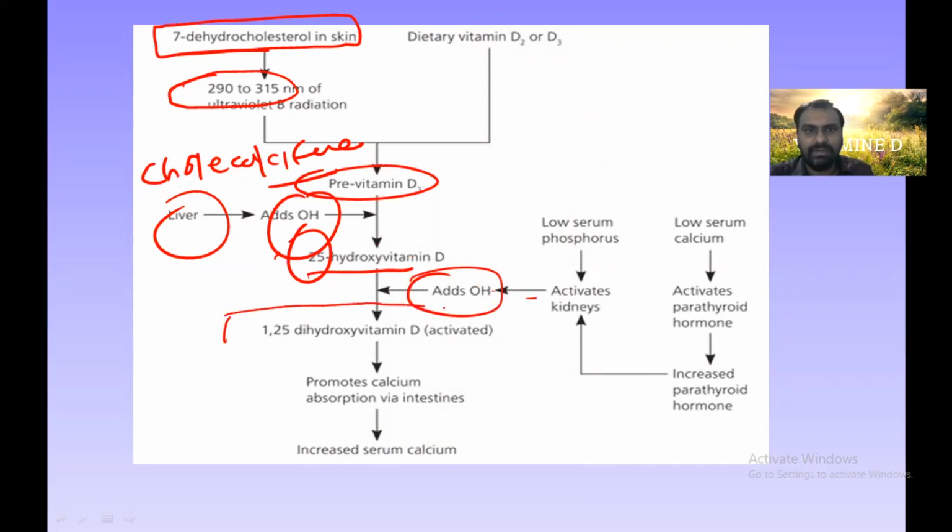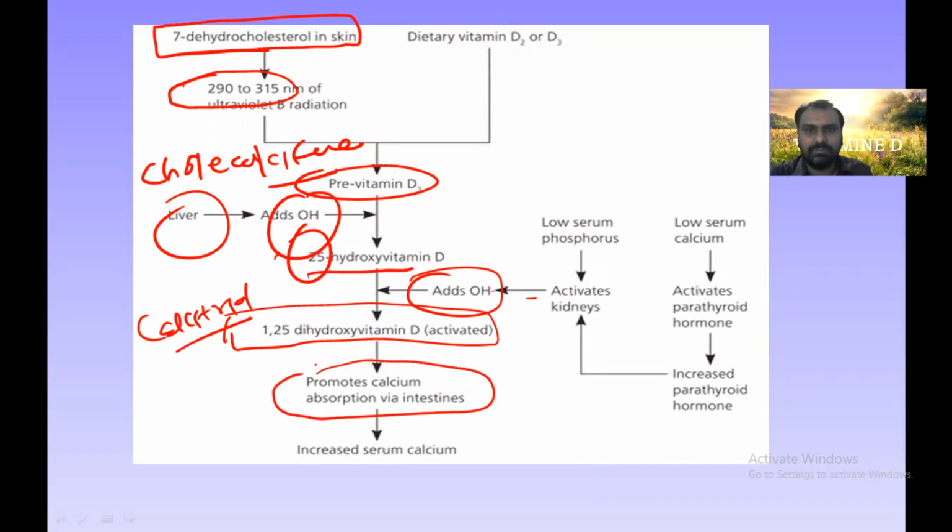It is called 1,25-dihydroxycholecalciferol, which is also called calcitriol. Now this calcitriol will promote the calcium absorption from the intestine. It will increase reabsorption and decrease excretion of calcium, and the bone will take up the calcium. Ultimately, it will increase the calcium.